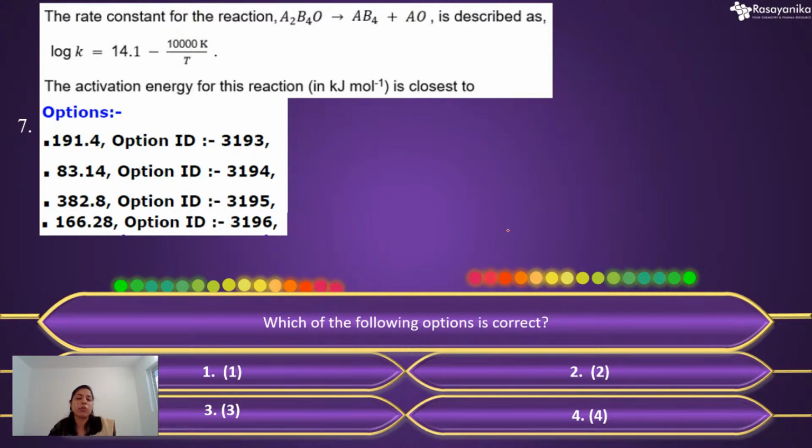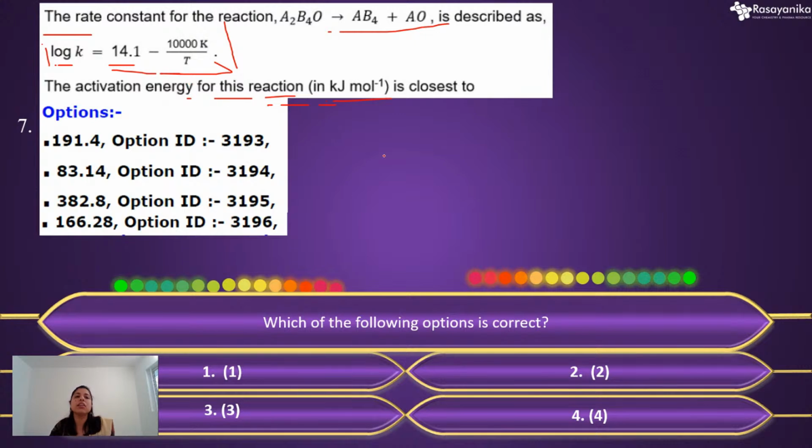Okay, so the next question is another question from your chemical kinetics. The rate constant for the reaction is given like this and is described as log K equals 14.1 minus 10,000 Kelvin by T. This equation, this relation, is given to you. Now they are asking about the activation energy for this reaction. So how to solve this question? How to get the actual value for the activation energy?